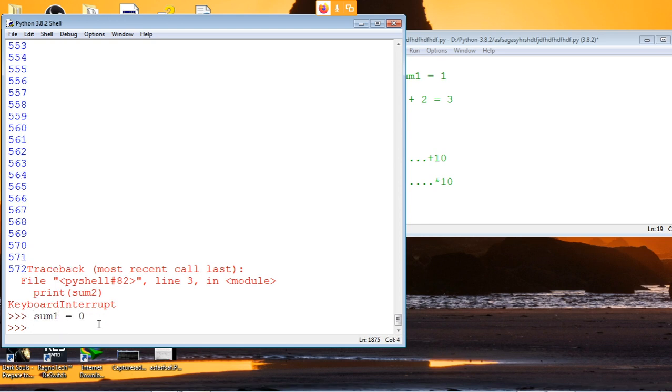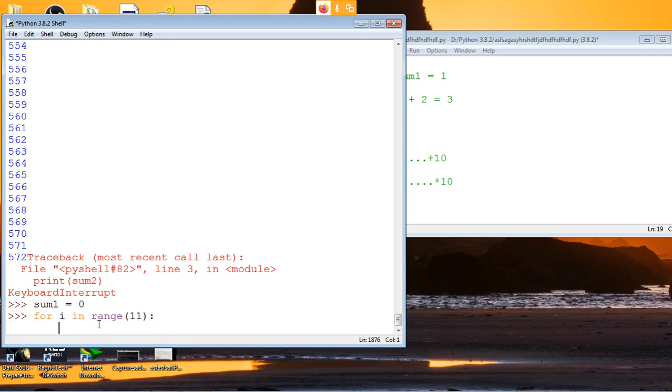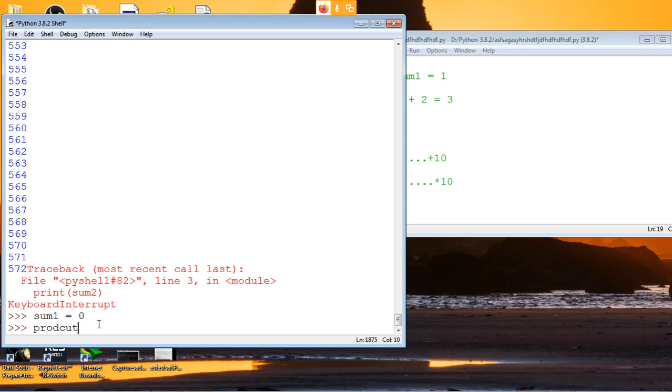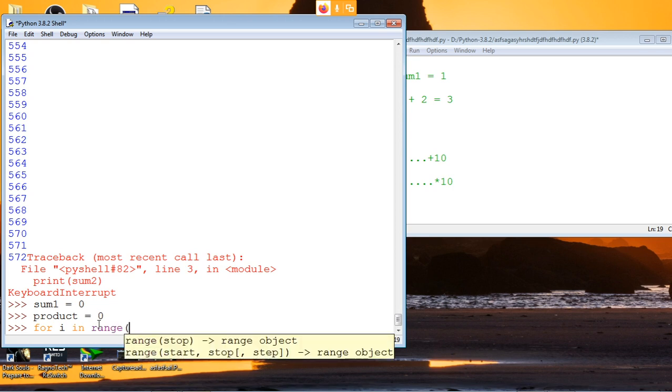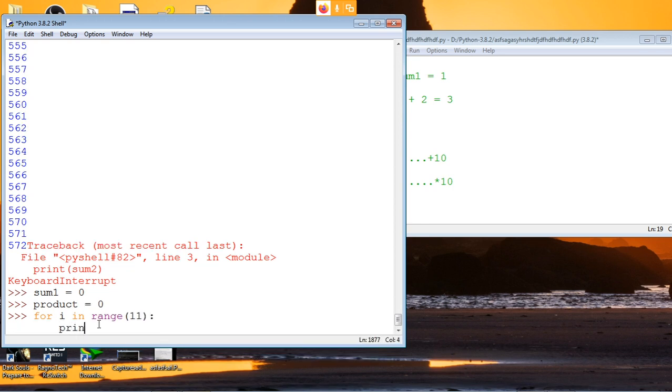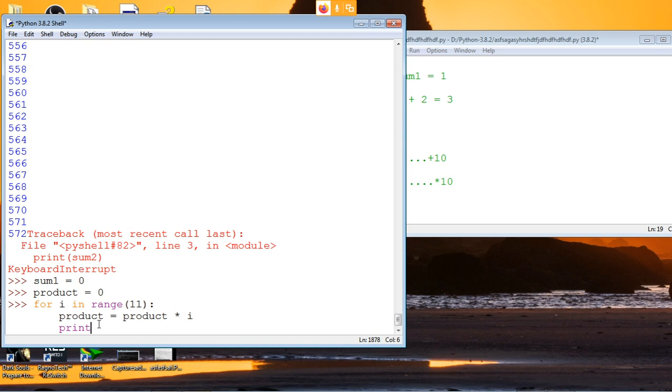Sum 1 itself says sum is equal to 0, for I in range 11. To write it as product, we can just say product in this case. Product is equal to 0, for I in range. First we'll do product into I, same thing we did there. Just multiplication is there, and we will print the product.